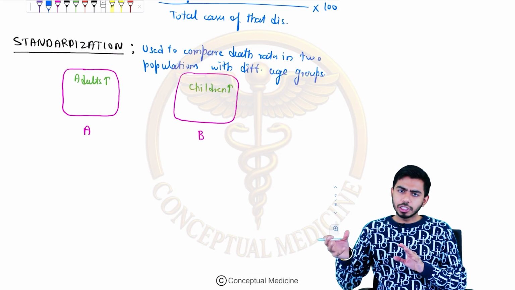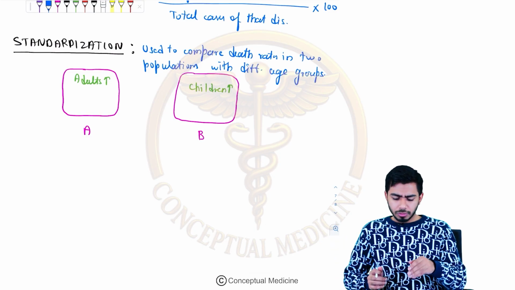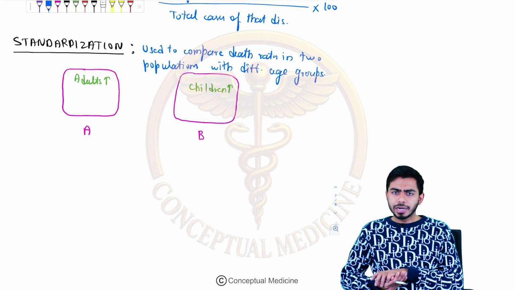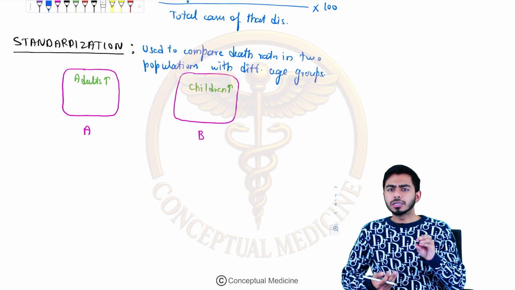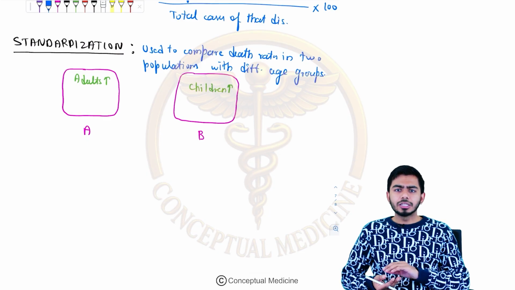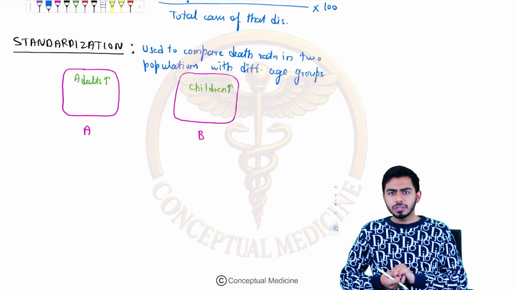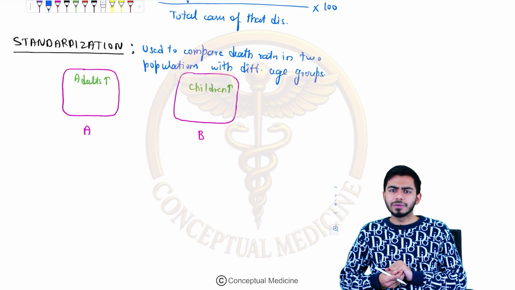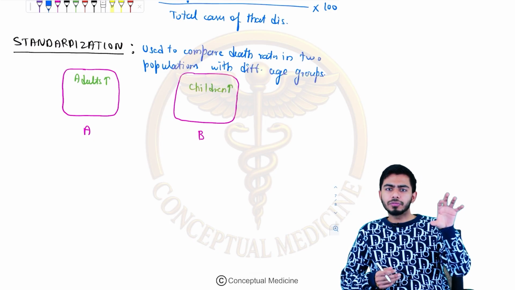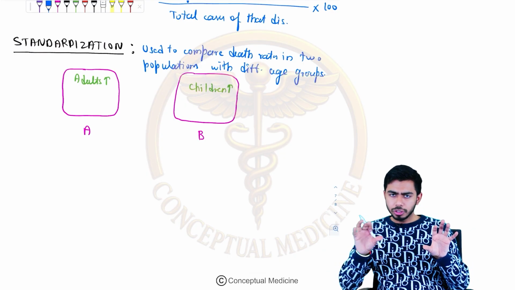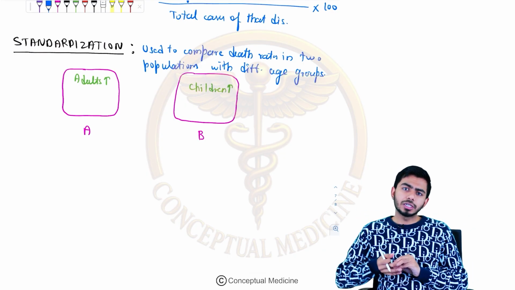If I do not have the age specific death rate, for example, the number of patients who died were adults, around 1 lakh people. So 1 lakh adults have actually died in population A. On the other hand, we have the children who have died. For example, 10,000 children have died in population B. So I am comparing the different age groups in these two populations. That will be the indirect standardization.